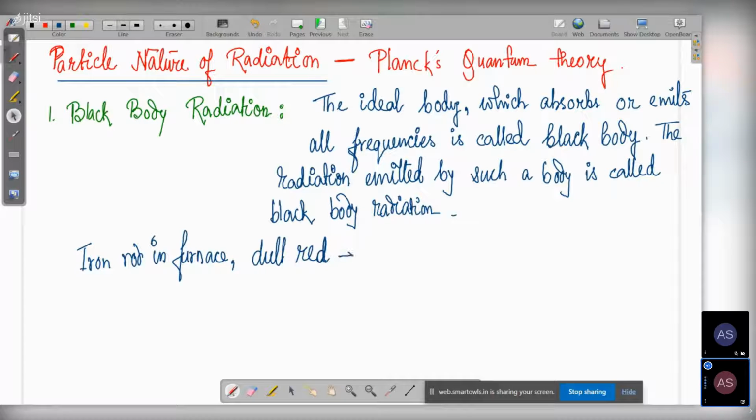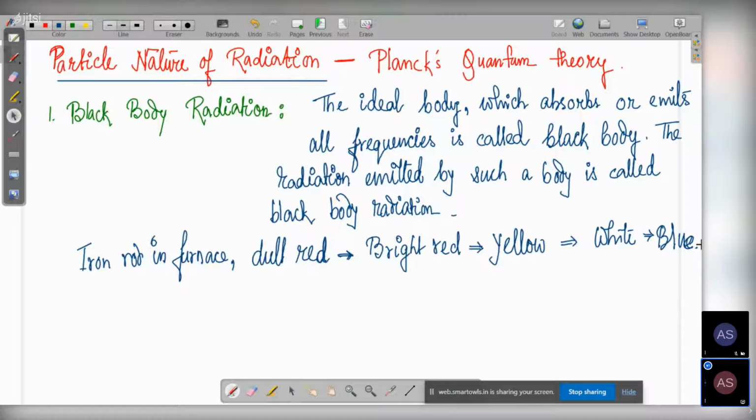But as you go on heating it, the color changes from dull red to bright red. If you still go on heating it, it becomes yellow, then white in color. On further heating, that means at a still higher temperature, it becomes blue.